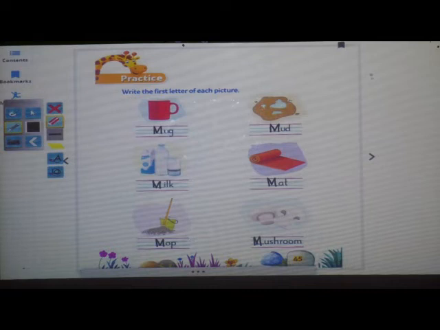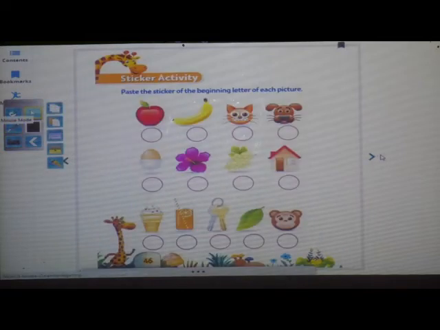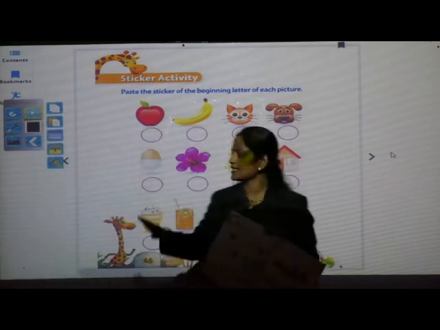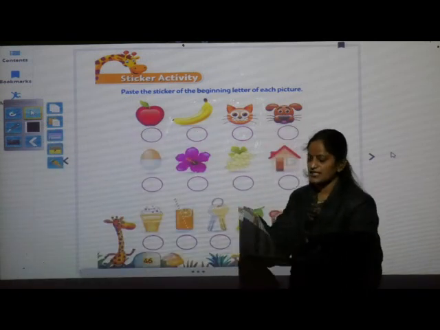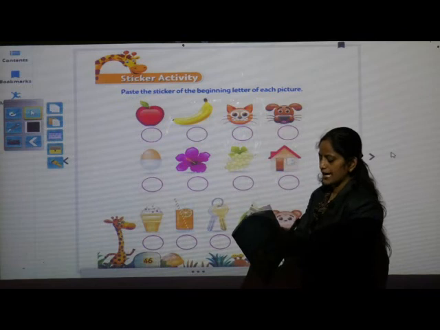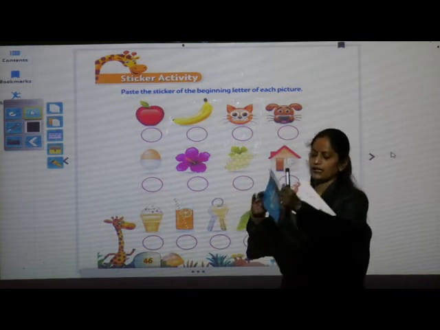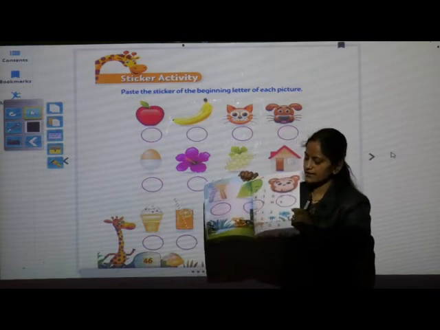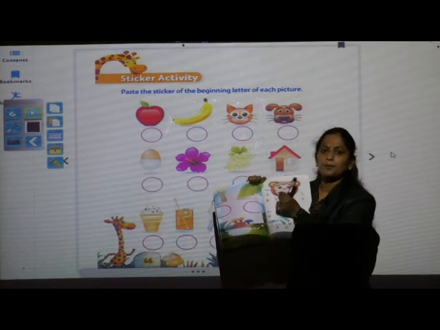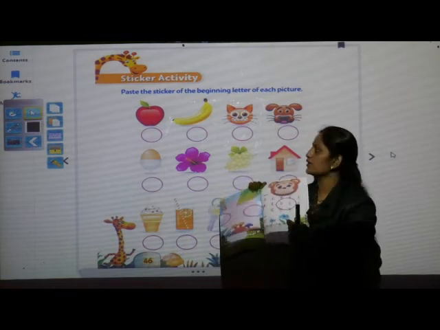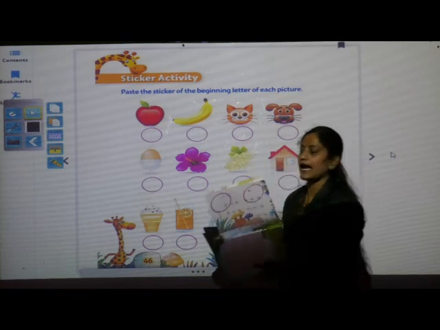Now turn the page. Next page. Can you see here page number 46? This is a sticker activity. Okay, children? What is this? This is a sticker activity and the stickers that are given at the last of your textbook. At the last, the stickers are given. You have to peel the stickers from this page and you have to complete this activity at home.